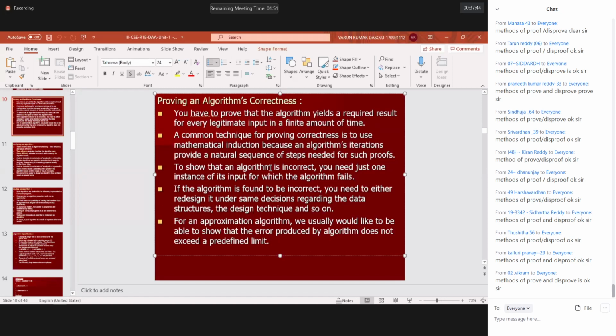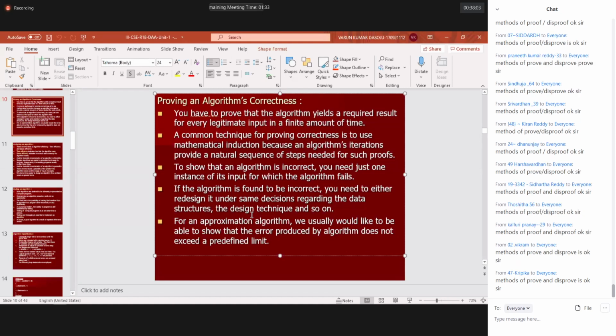The design methods are divide and conquer, greedy, dynamic programming, branch and bound, and backtracking. Five methods. Different techniques may be top down or bottom up approach. We also ask which data structure is best suited. If one choice is not working, you have to adapt to another method or technique and work on it again. This is how you work when you find the algorithm is incorrect.